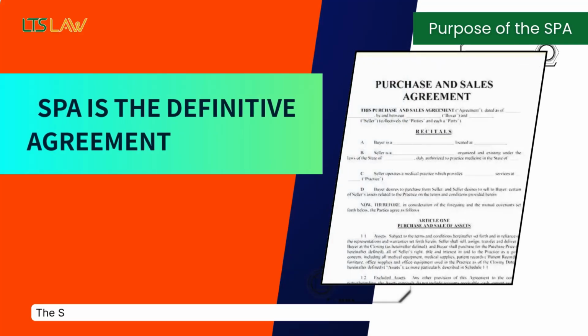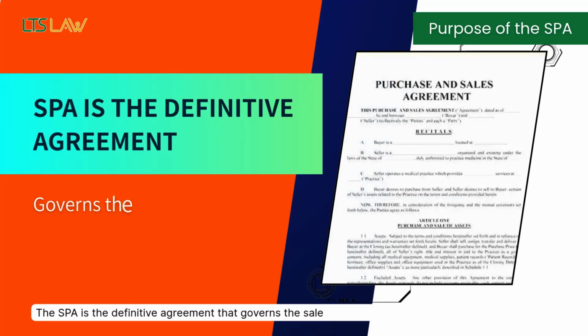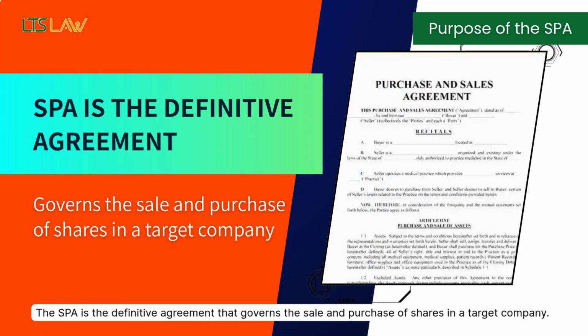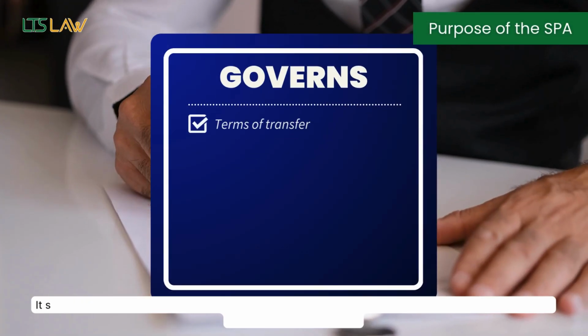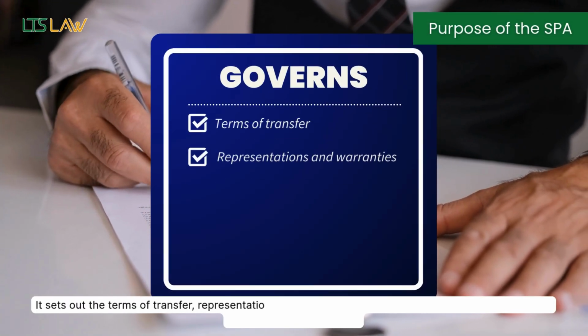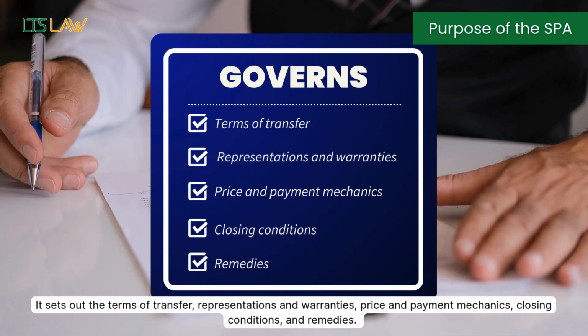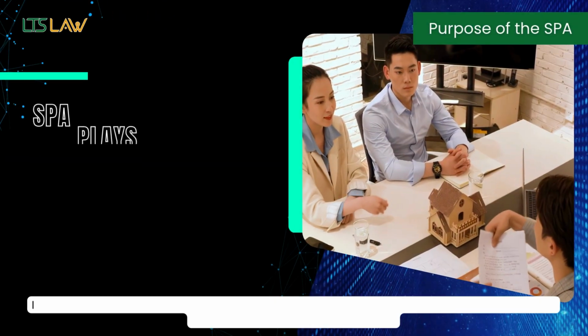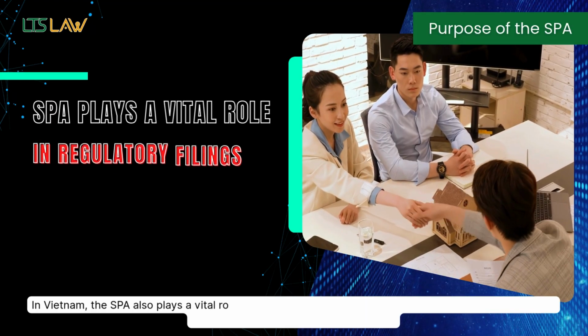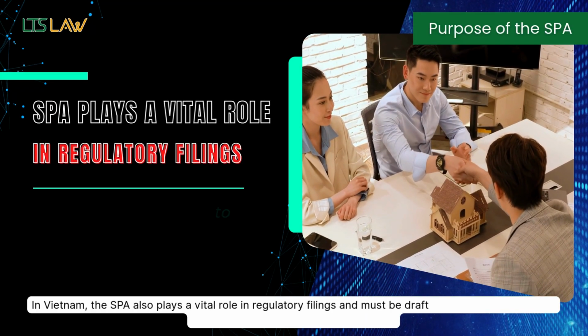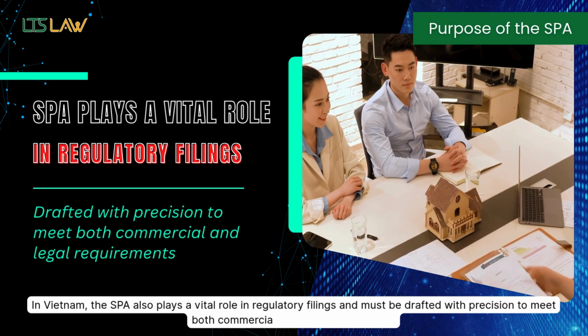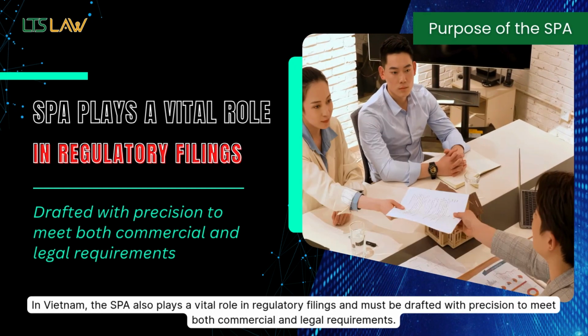The SPA is the definitive agreement that governs the sale and purchase of shares in a target company. It sets out the terms of transfer, representations and warranties, price and payment mechanics, closing conditions, and remedies. In Vietnam, the SPA also plays a vital role in regulatory filings and must be drafted with precision to meet both commercial and legal requirements.